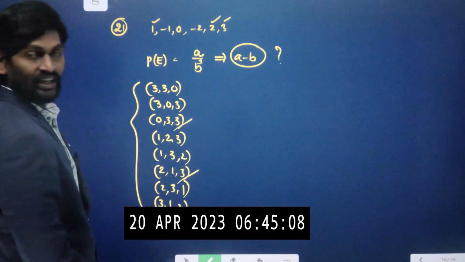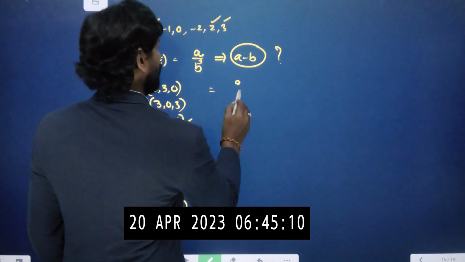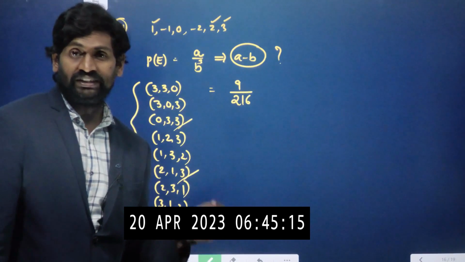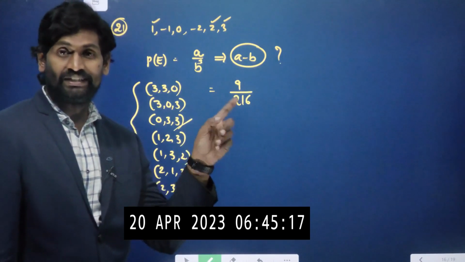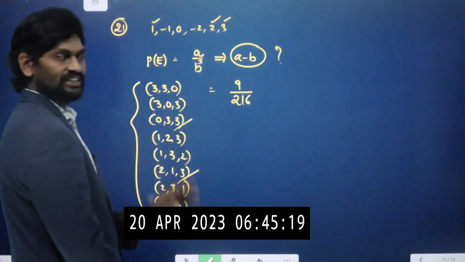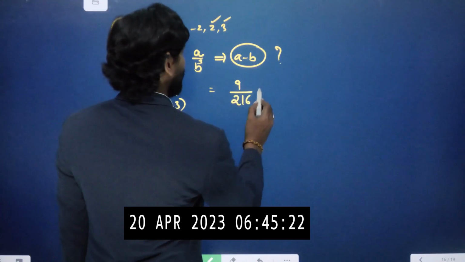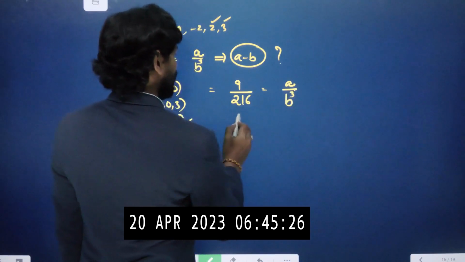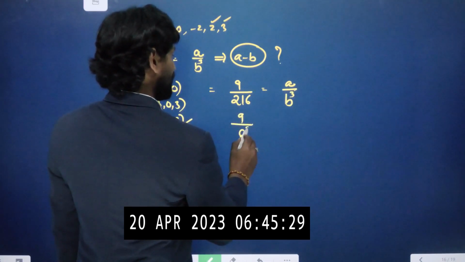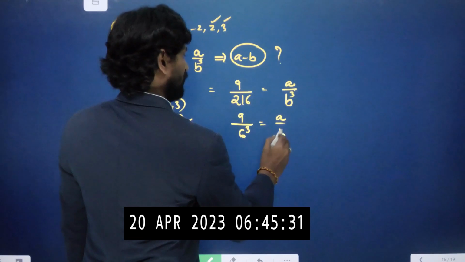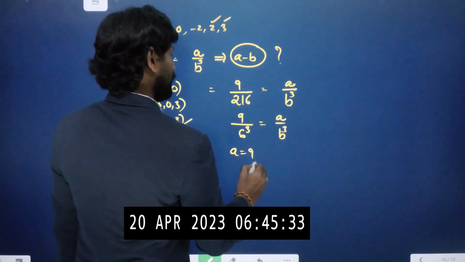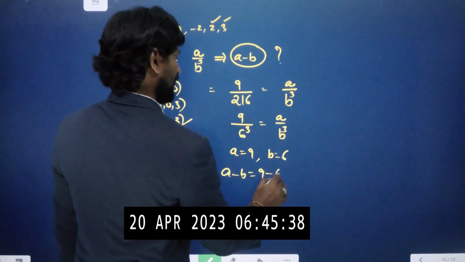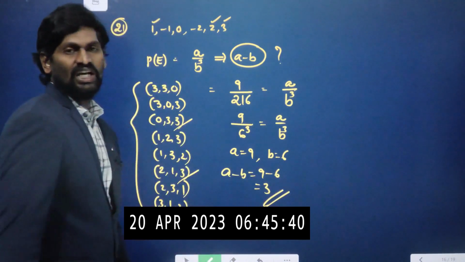So total there are 9 chances here. So the probability is 9 by total number of outcomes. While throwing 3 dice it is 6 cube, that is 216. So 9 by 216 is equal to (A by B) power 3 it seems. So 9 by 216 can be expressed as (1 by 6) cube. So when we compare, A value is 9, B value is 6. So we need to find A minus B. A minus B is 9 minus 6, which is 3. Our required answer is 3.